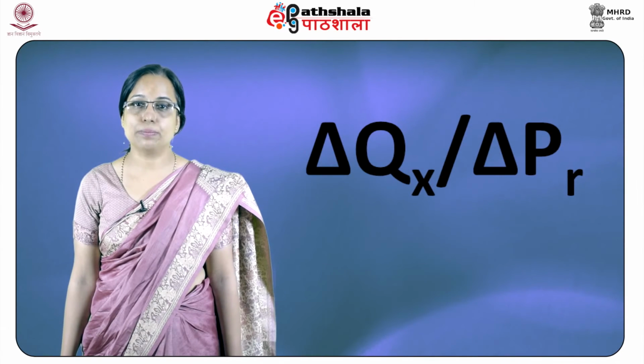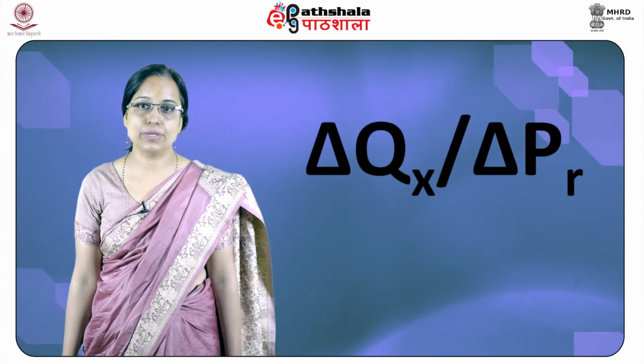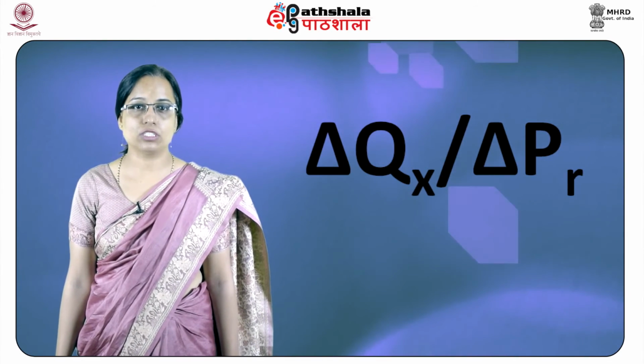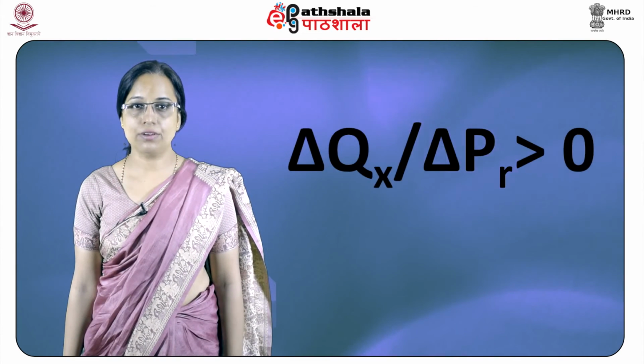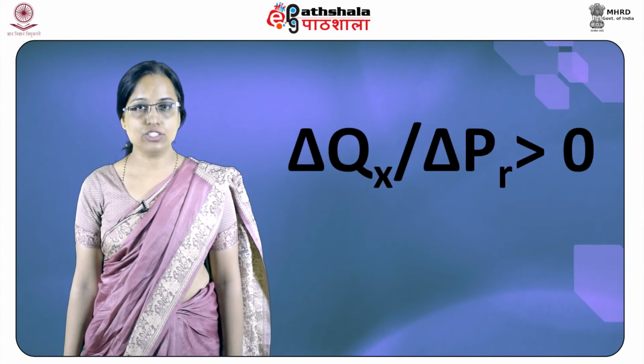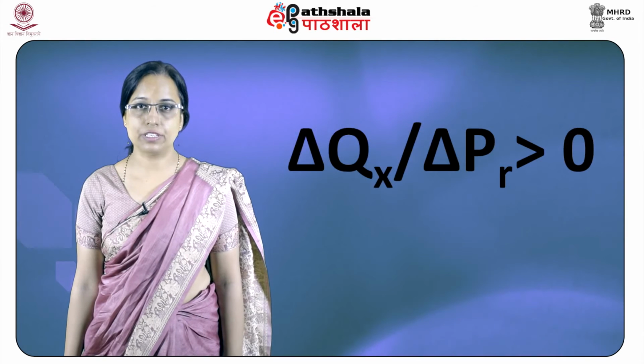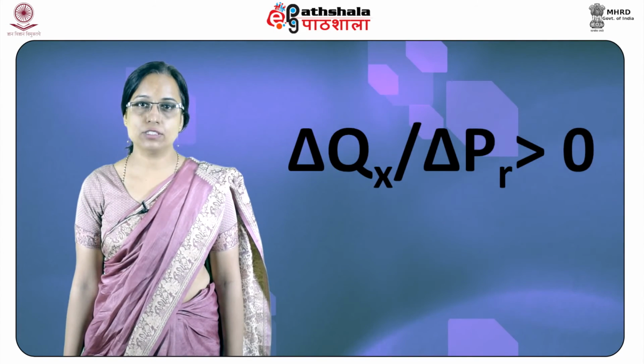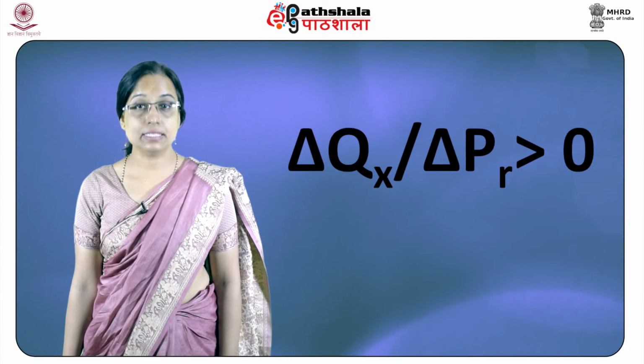Clearly, the sign of EXR depends on the sign of change in QX by change in PR, which could be negative or positive. If the goods X and R are substitutes, then change in QX divided by change in PR is greater than 0. That is, more of X is bought with a rise in the price of R. This implies that EXR is positive. If the two goods are perfect substitutes, then the cross price elasticity of demand would tend to positive infinity. For example, if we consider Pepsi as a perfect substitute for Coke, then EXR would be positive infinity.